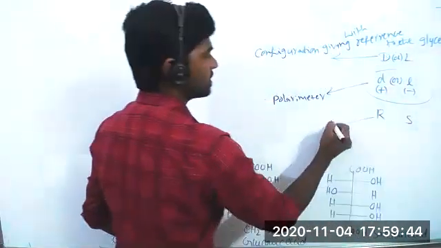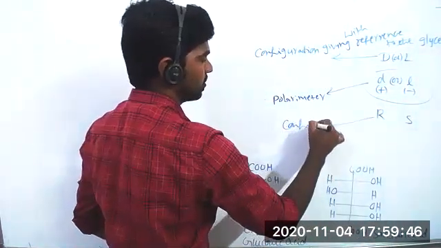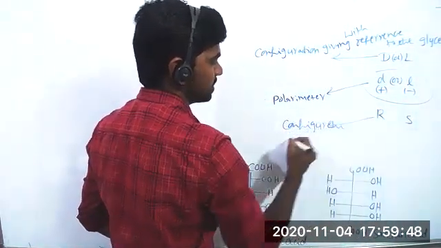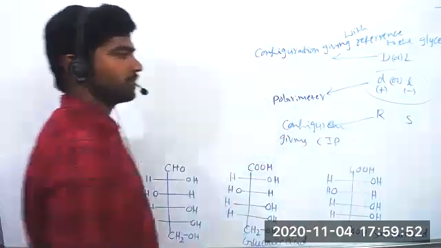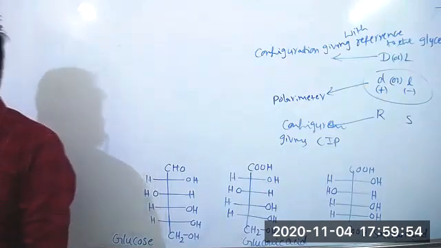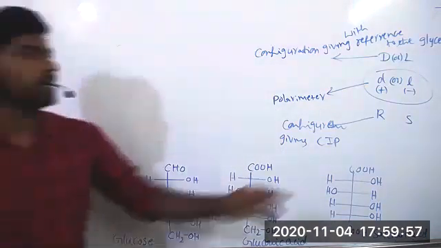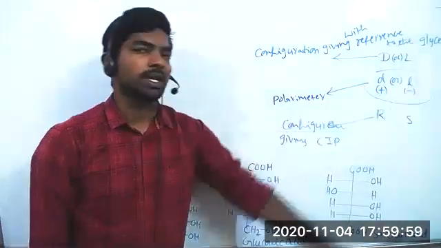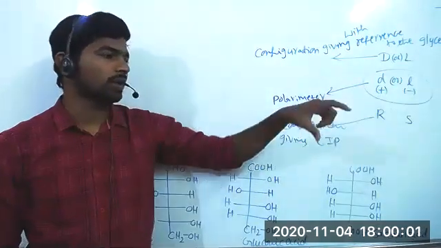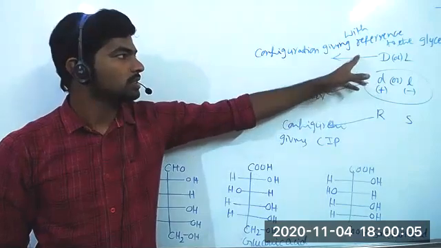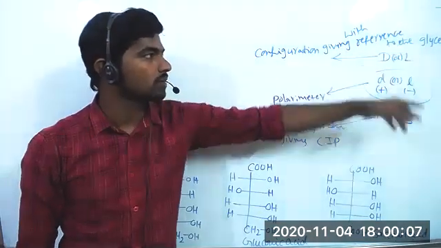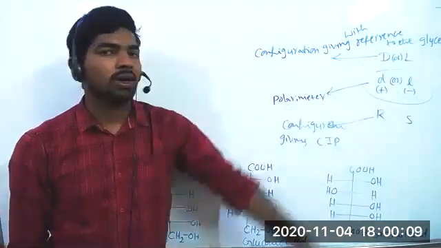Next, RS also is a configuration. This is given based on CIP rules, Cahn-Ingold-Prelog rules. So it is completely different. Capital D, capital L are different from the small d, small l. That is given by practically checking how it rotates PPL or not. Based on that only we give this configuration. With respect to the configuration of glyceraldehyde, we give the D or L configuration.